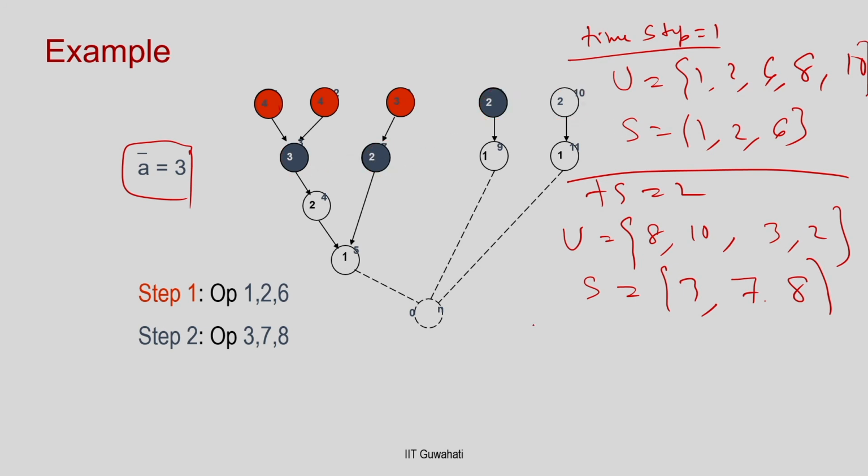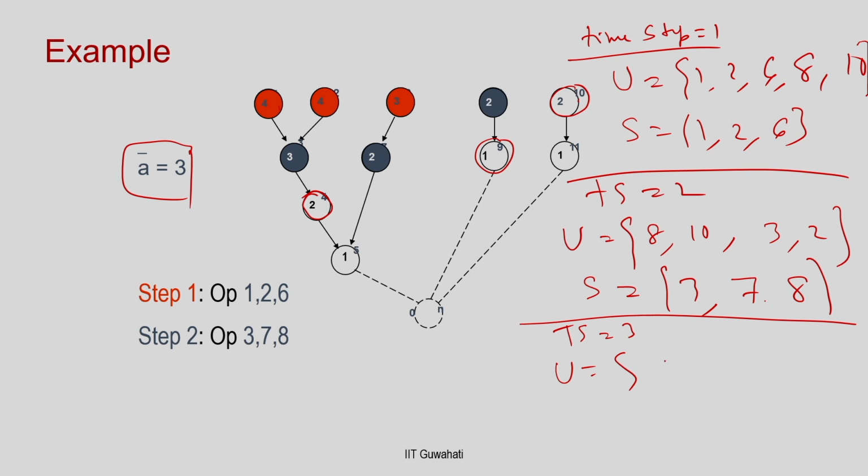Now this timestamp 2 is done. So, what is timestamp 3? What is my u? Now this node is yet to be scheduled, and this was still available from timestamp 1. Although it was available from timestamp 1, I did not schedule it in timestamp 1 or 2 because it has low level. And once you schedule this, these three nodes are not available. This node is not available because although this data is available, the other data is not. Until all its predecessors are done, I cannot schedule this node. So, these 3 are available.